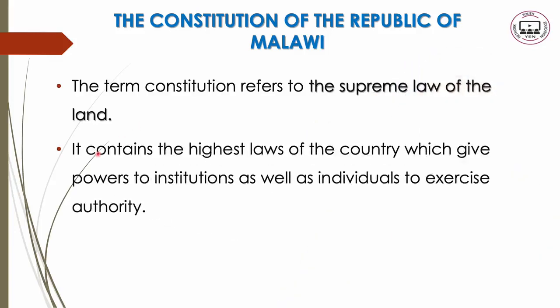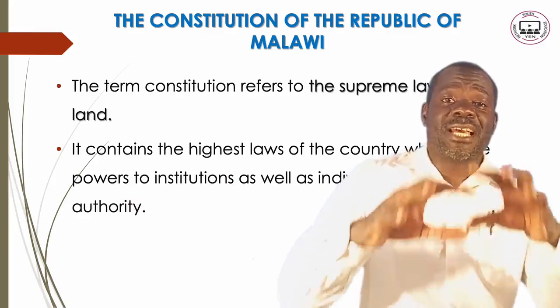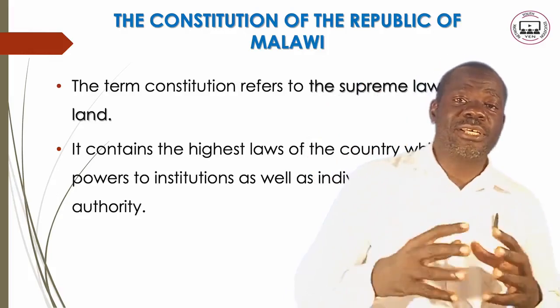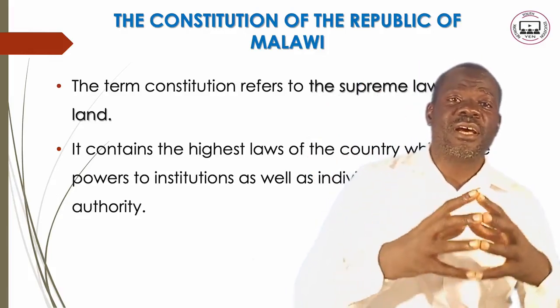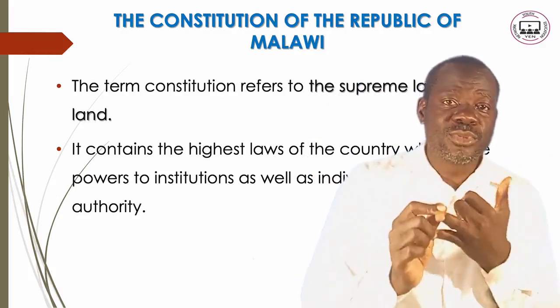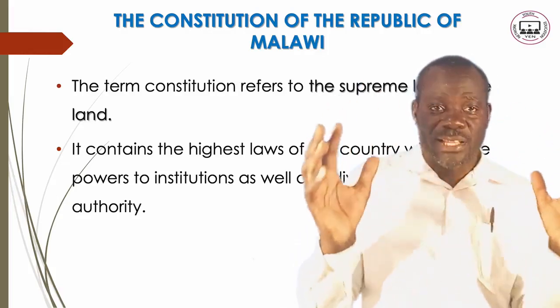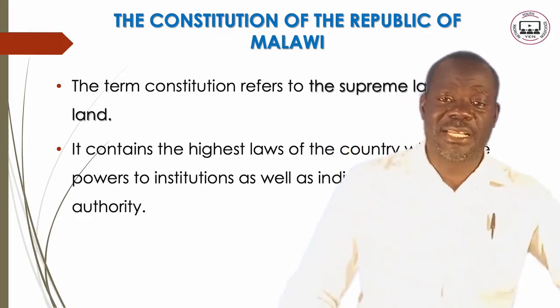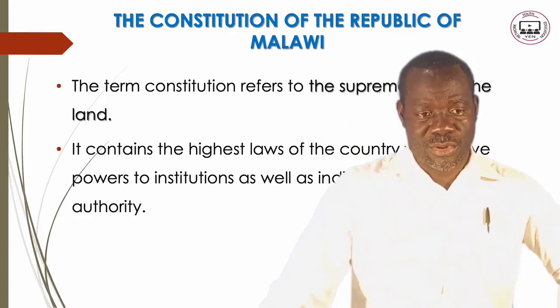The Constitution contains the highest laws of the country, which give powers to institutions as well as individuals to exercise authority. So this Constitution is the highest law of the land, which gives mandate and power to institutions, groups or individuals to do certain things. That is the law, or the Constitution.